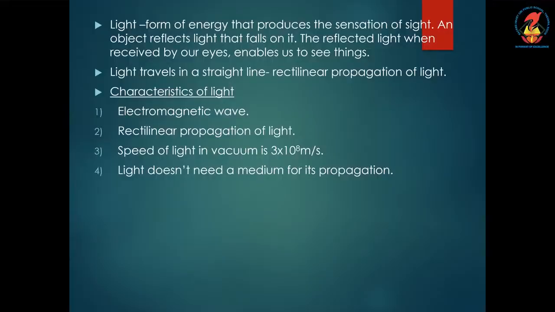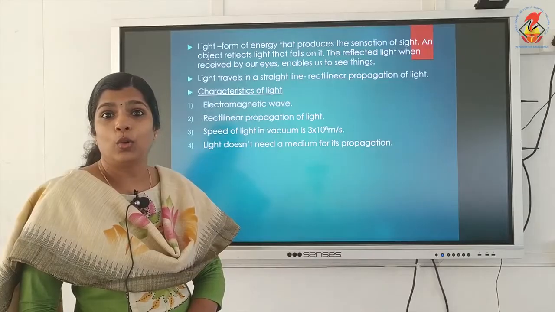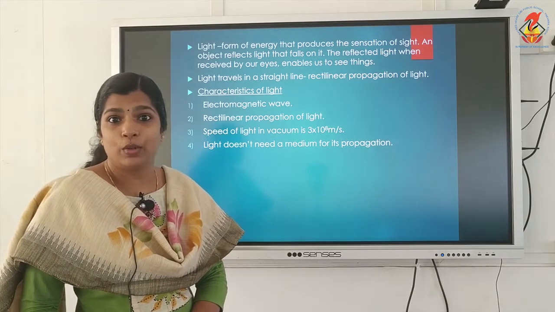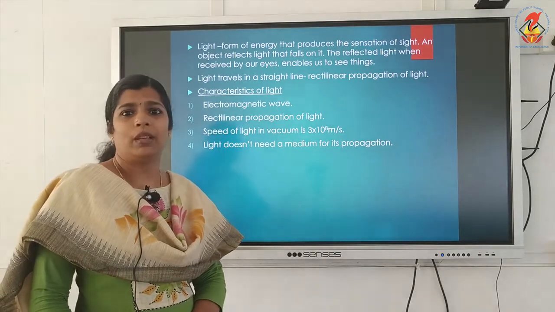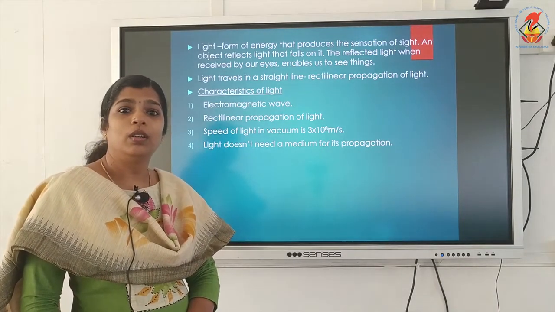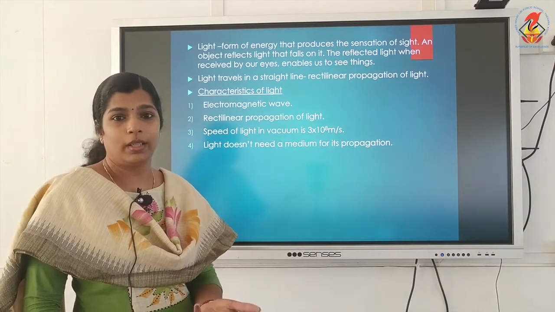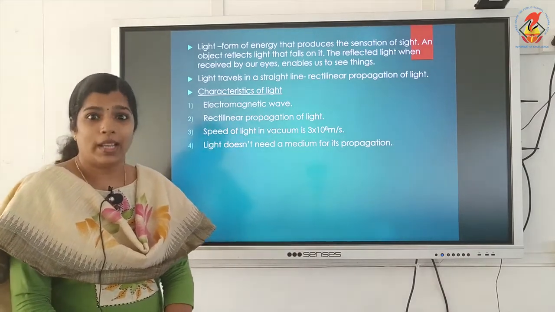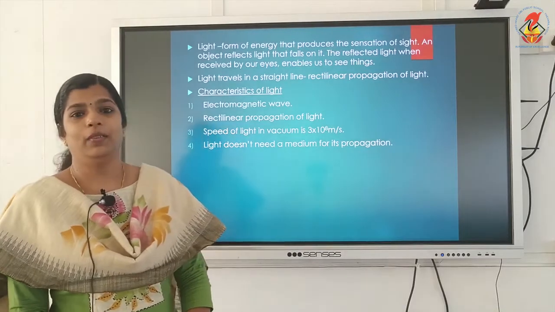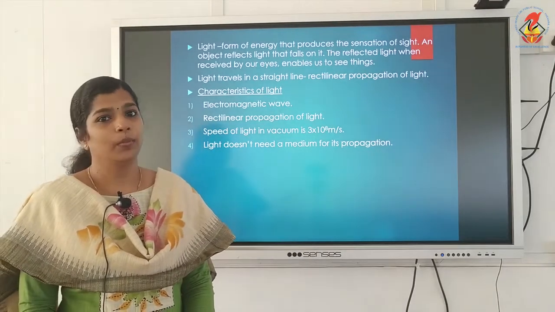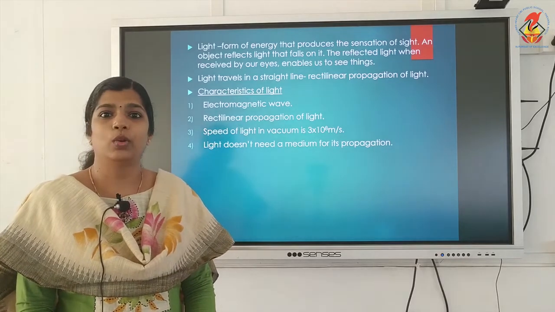Then, characteristics of light. It's an electromagnetic wave. In class 9 we studied about sound. It's a mechanical wave and it needs a medium for its propagation. Sound cannot travel through vacuum. That medium can be solid, liquid or gas. But light is an electromagnetic wave. It doesn't need a medium for its propagation. It can travel through vacuum.